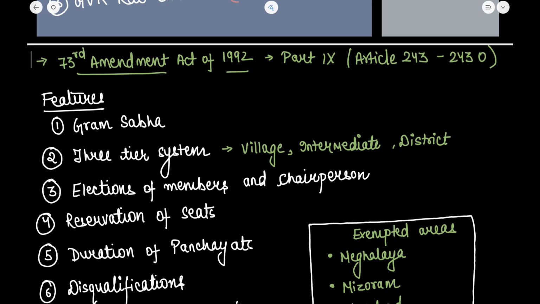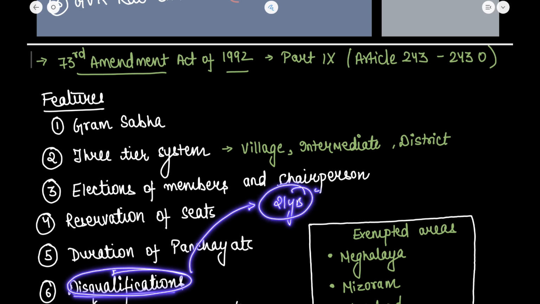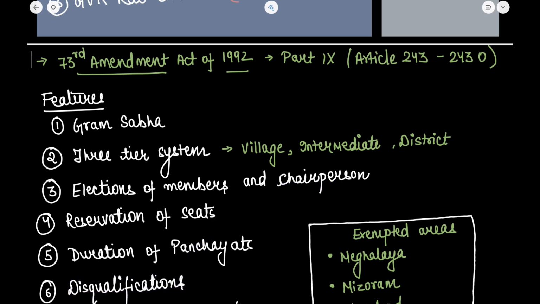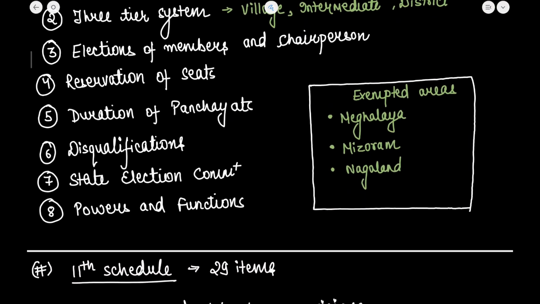Now, what about the disqualifications? A person is disqualified from the panchayat under any law which the state legislature may determine. Also, 21 years of age is the minimum to contest elections for the panchayat. Then there is a provision of the state election commission. The state election commission has the power to conduct elections for the panchayat at the state level.